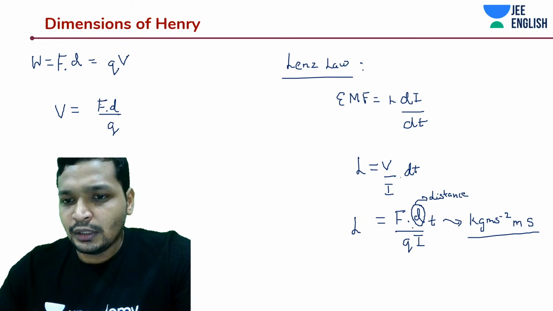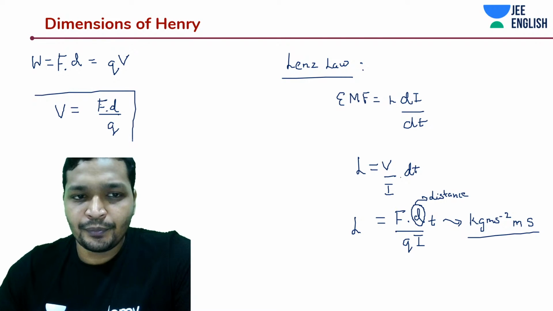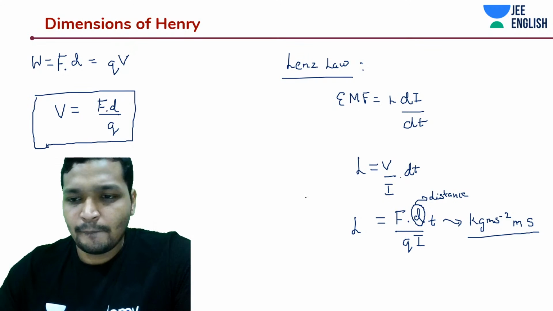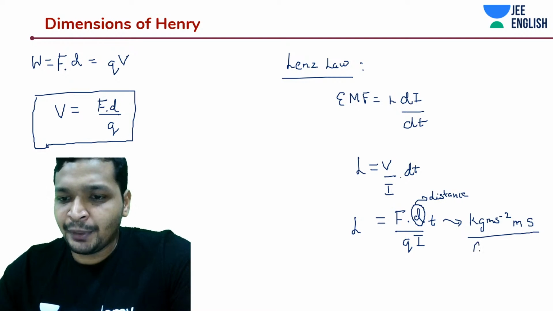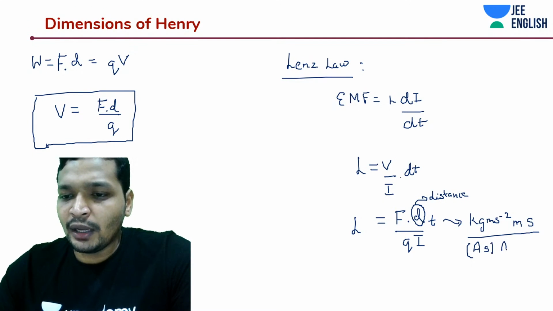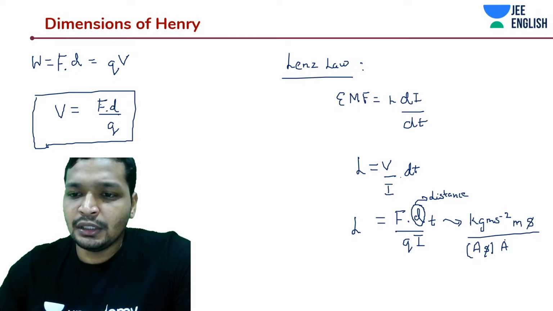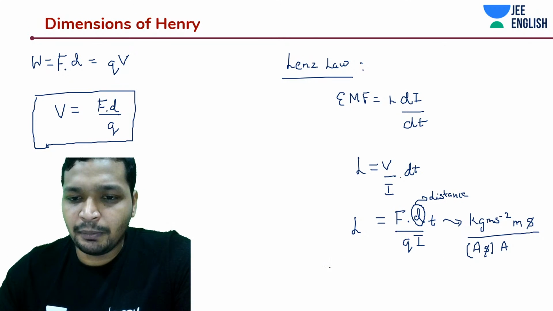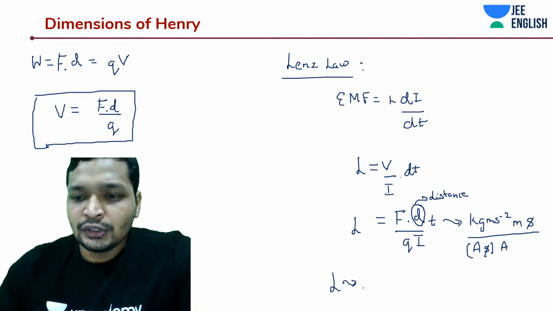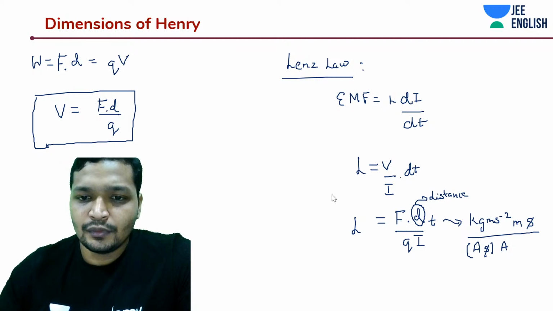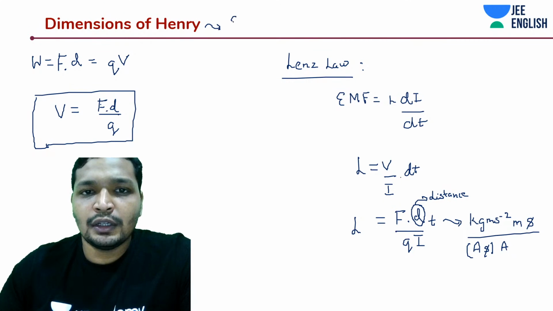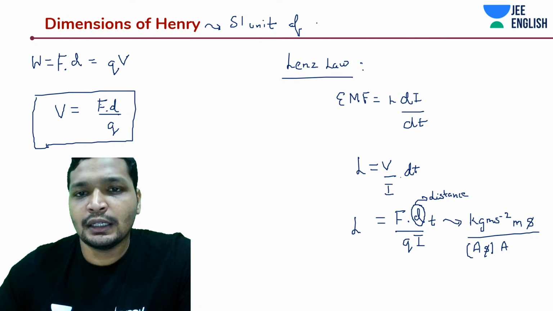Okay, F into d by q. We got it from over here. So again, what we need to do is ampere second into ampere. Second cancelled out. This should have been a very easy question, but we messed it up totally. That would give you, this is SI unit of inductance. How you have farads, that way you have SI unit of inductance.